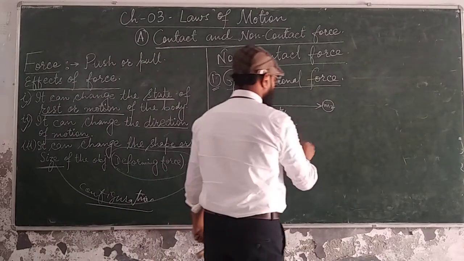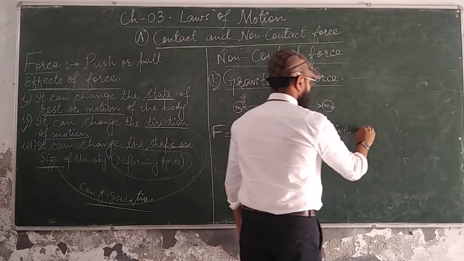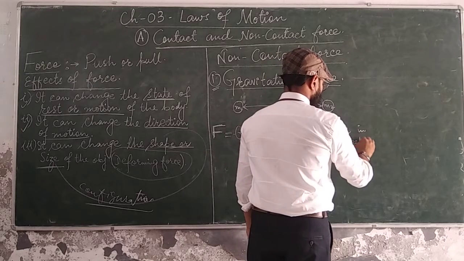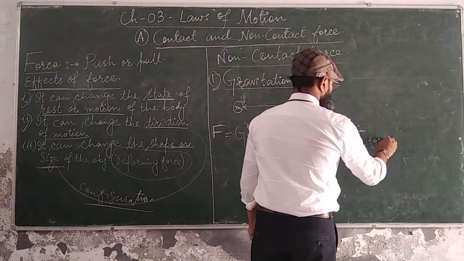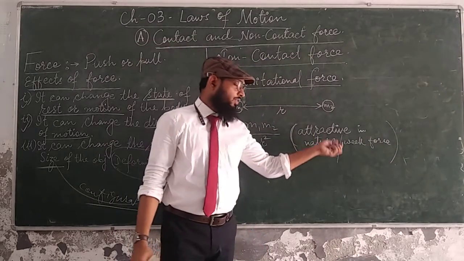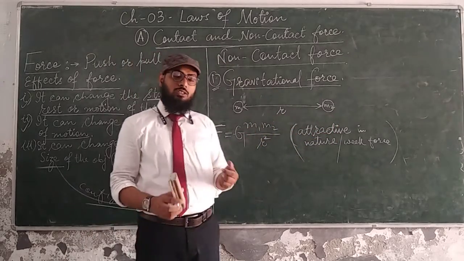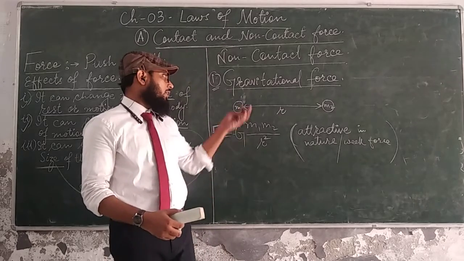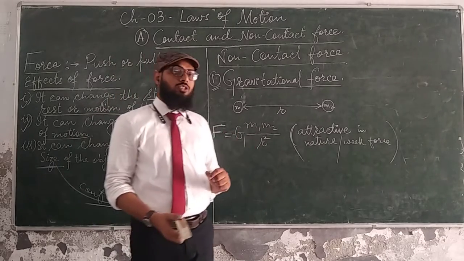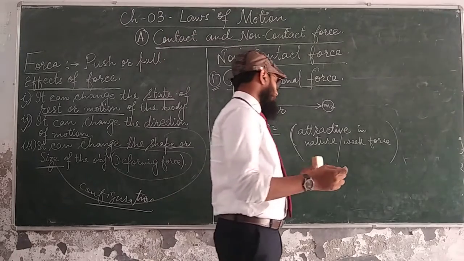And always remember, gravitational force is always attractive in nature. Attractive in nature. And it is a very weak force. Weakest. Not only weak, it is the weakest force in nature. There are some forces which are present in nature, all of them non-contact types of forces. Gravitational force is that kind of force which is the weakest in nature.